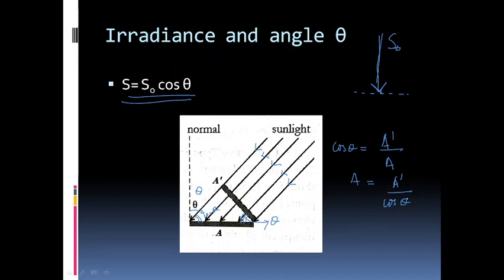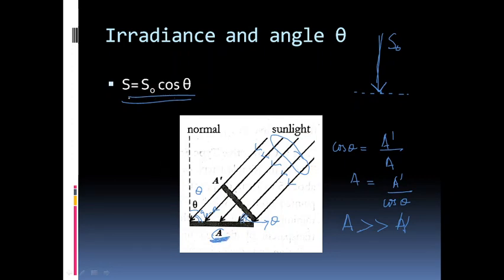We know cos theta is less than 1. So 1 by cos theta is greater than 1. So clearly the area A is greater than A dash by a factor of 1 by cos theta. The same solar radiation, the sunlight falling onto A dash and A, is the same. But the areas are different. A larger area A is getting the same radiation as A dash. So clearly the solar irradiance per unit area in the case of a slanted area like A will be less.